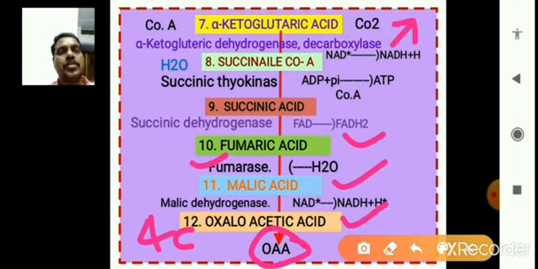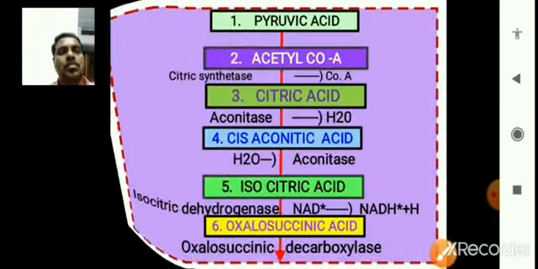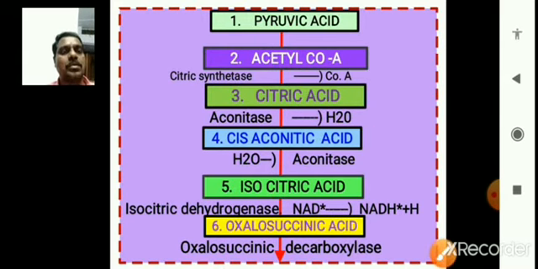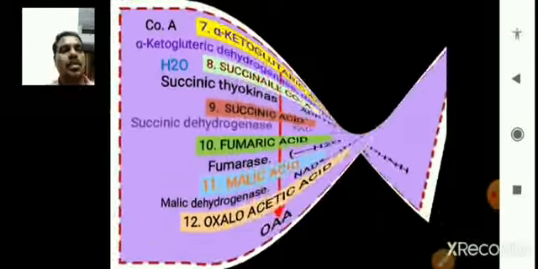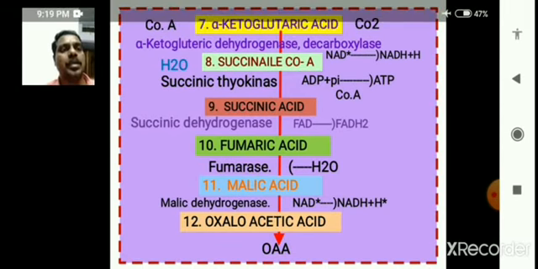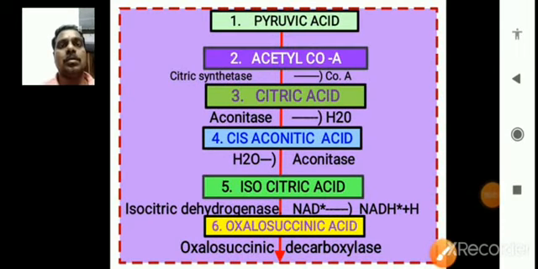Citric acid is a 6 carbon molecule, but from the 6 carbon molecule one carbon dioxide is released, and between the 7th and 8th again one carbon dioxide is released.